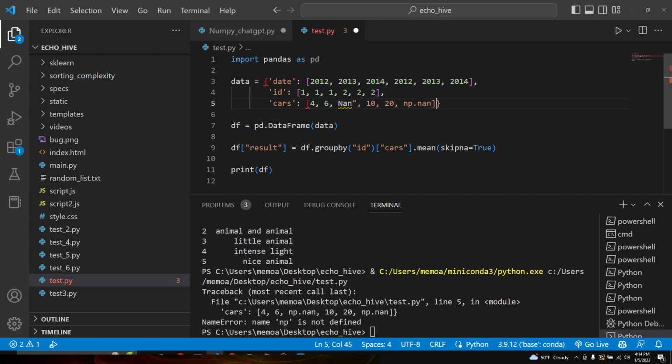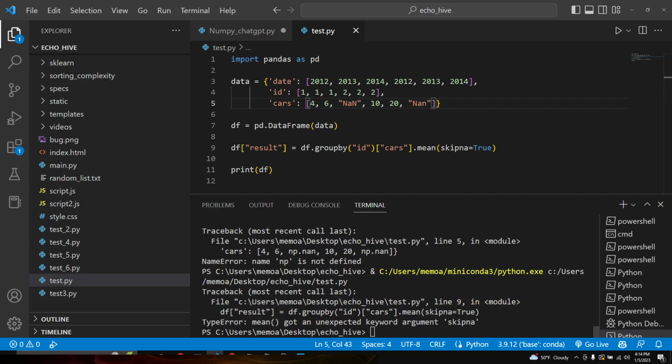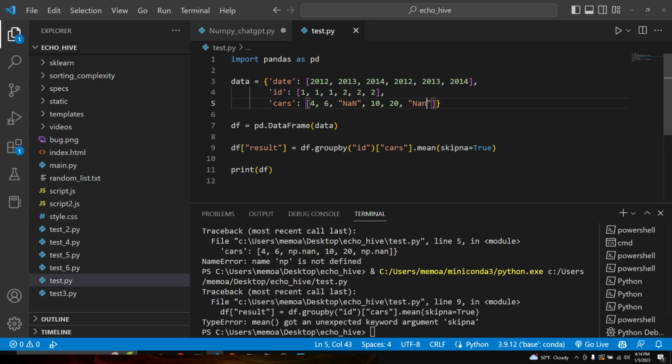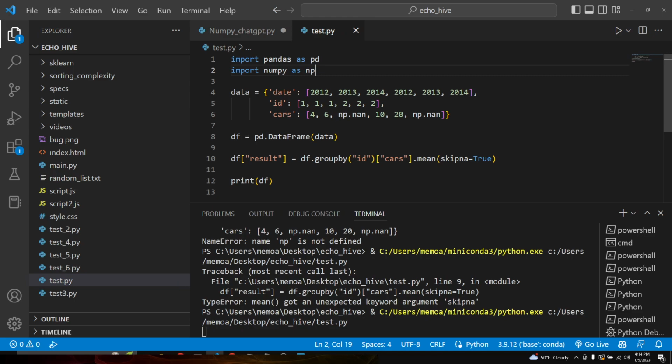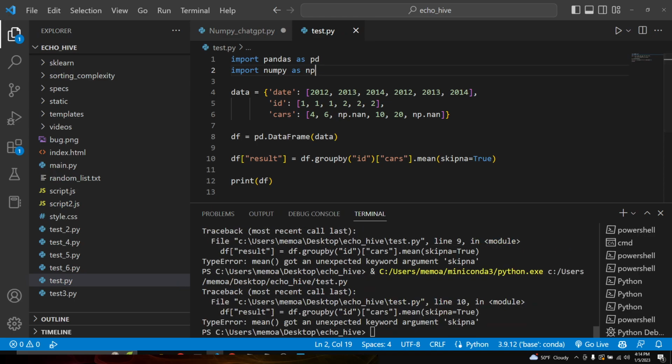Not sure how to enter it. Okay, let's do import numpy as np. All right, this should do it. Well, this didn't work.